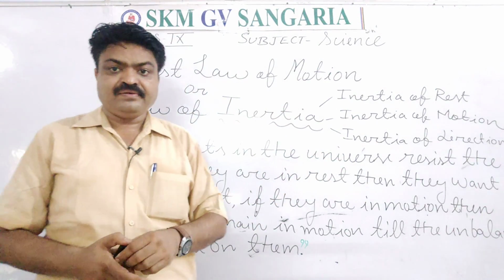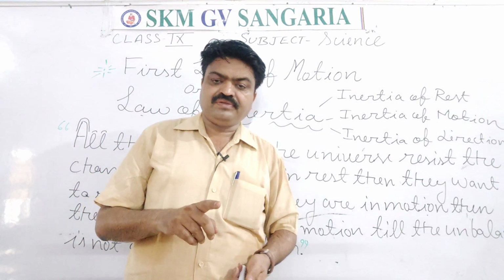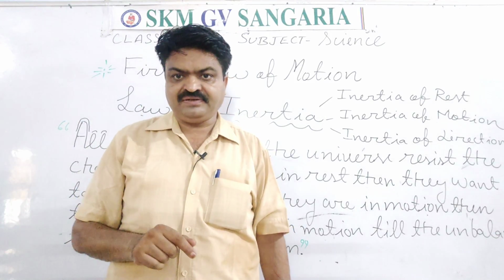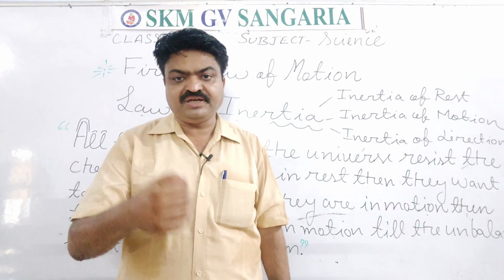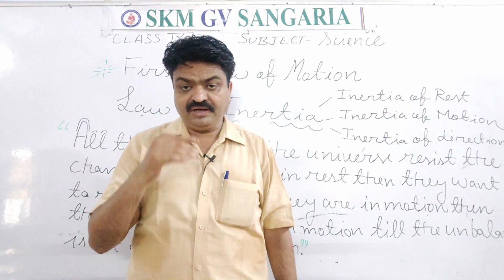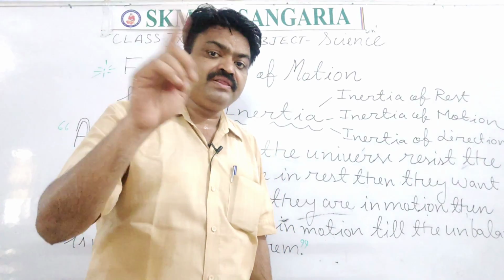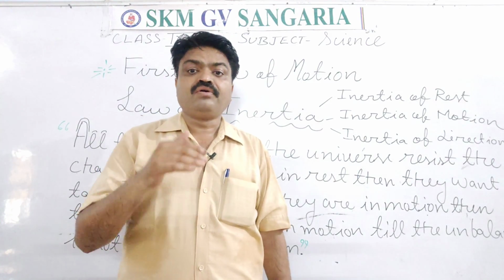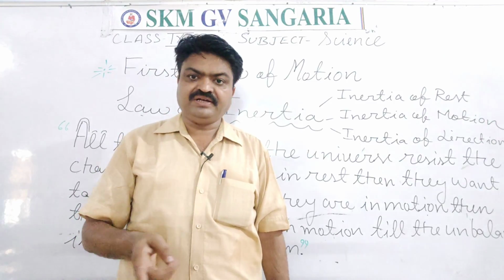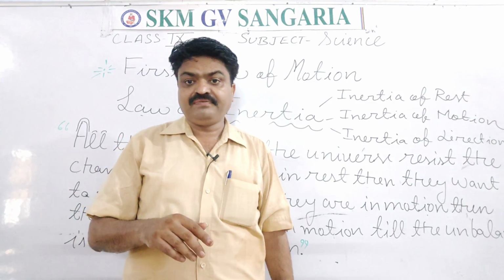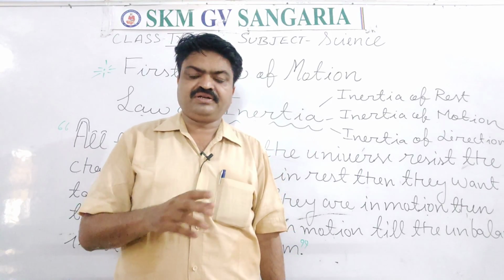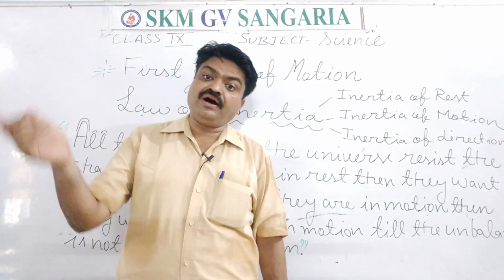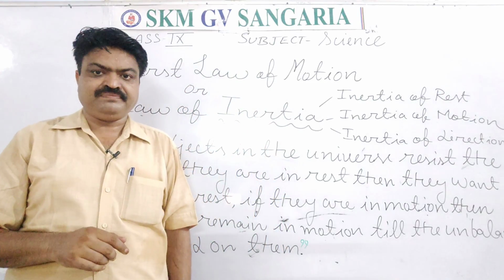Means when the object is at rest or in motion or in a particular direction, then that particular object wants to remain in the same position, and this tendency of the object is known as inertia, and this law of motion is known as the law of inertia, till an unbalanced force is applied on them.